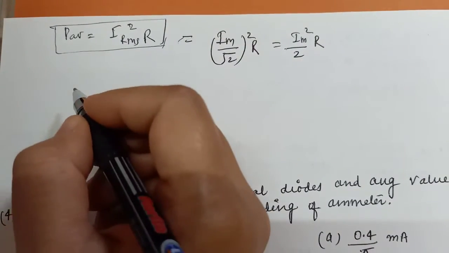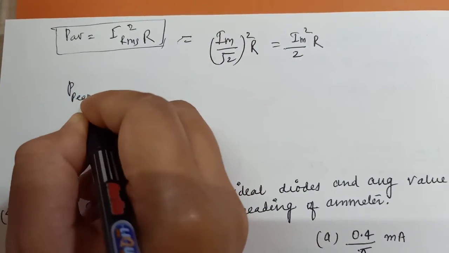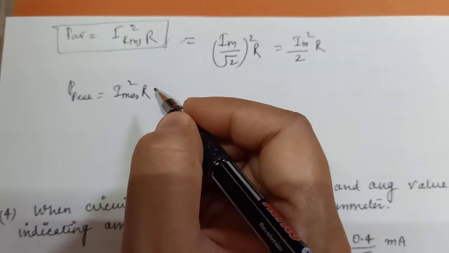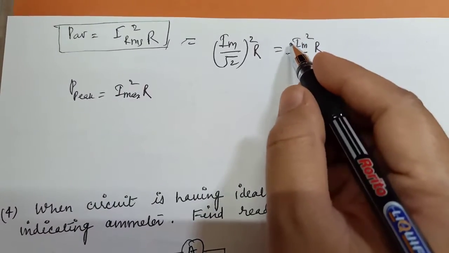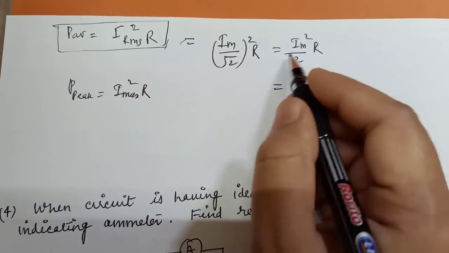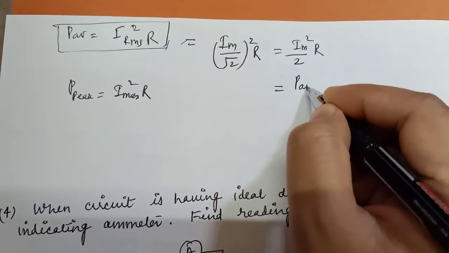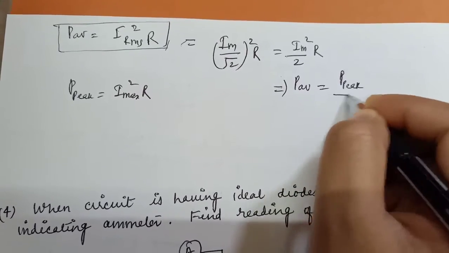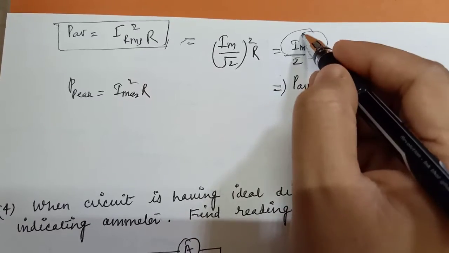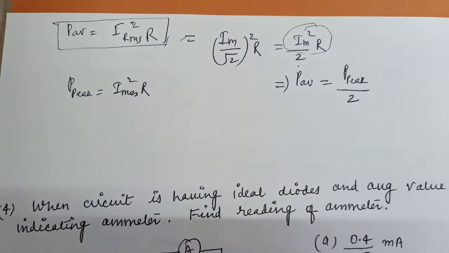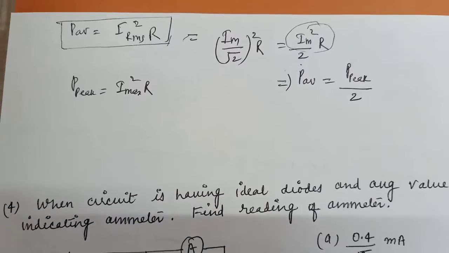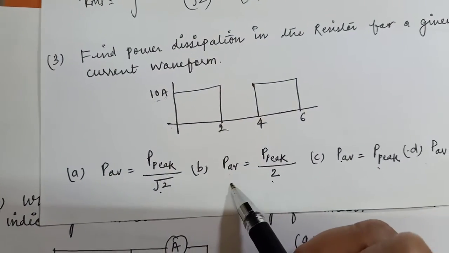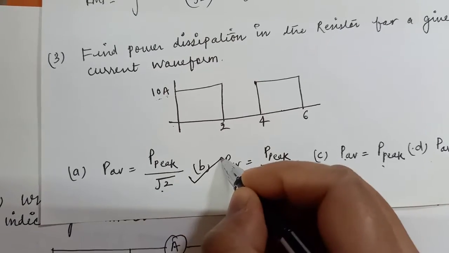And what is the peak value? Peak power will be your maximum current square into R. So this is your maximum current. This equation you can write as P average equals P peak divided by 2. This is your peak power divided by 2. Clear? So what will be the answer? This option: P average is P peak divided by 2.